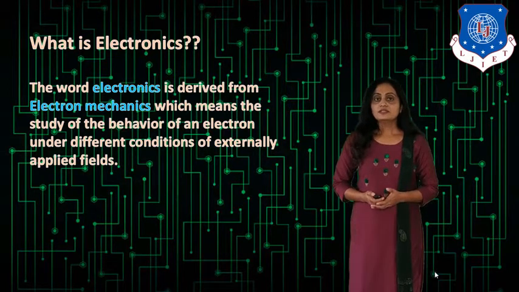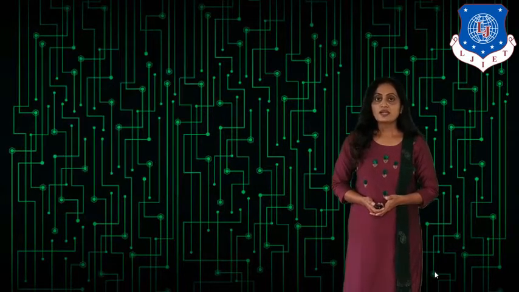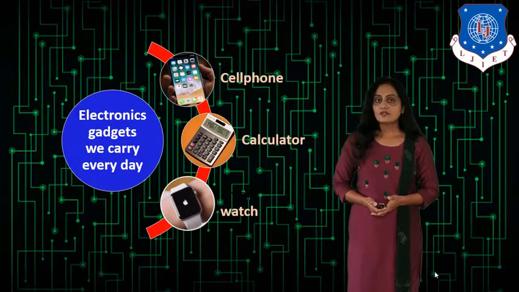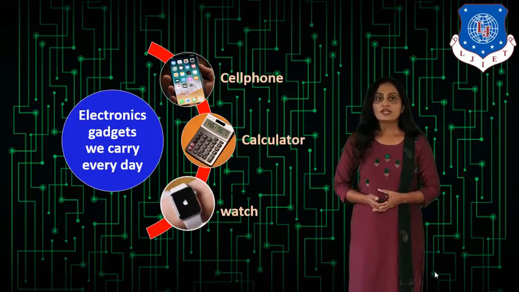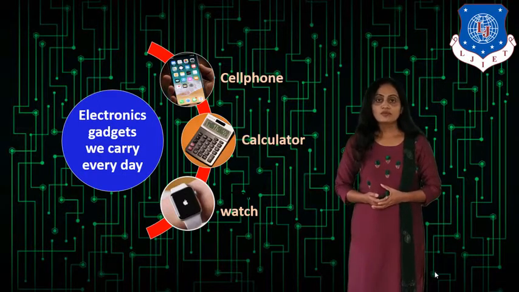Now, have you ever thought about how many electronic gadgets you carry every day with you? Here is the list. The first and most important one is the cell phone. Without a cell phone, we cannot imagine our life, or rather how difficult our life would be. The second is the calculator. Every student has to carry a calculator with them in the classroom. The third one is the watch. It can be a smart watch, and other than this, there are many electronic gadgets we carry every day with us.